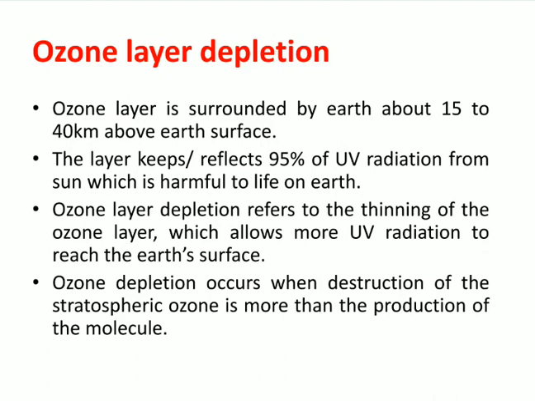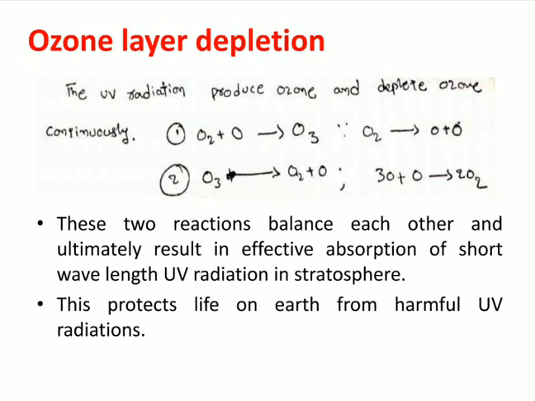So that's why ozone depletion occurs when the destruction of stratospheric ozone is more than the production of ozone molecules. This is the ozone molecule producing and depleting in the ozone layer naturally. UV radiation produces ozone and depletes ozone continuously.